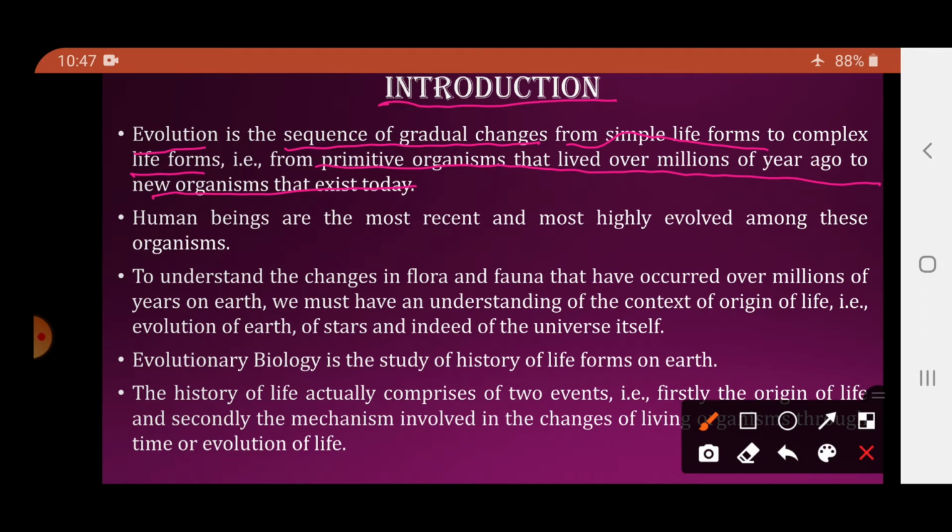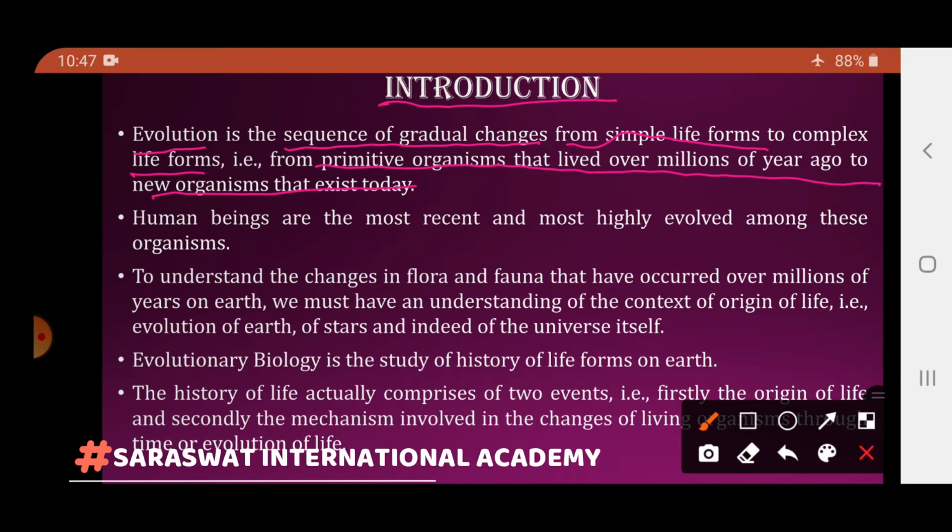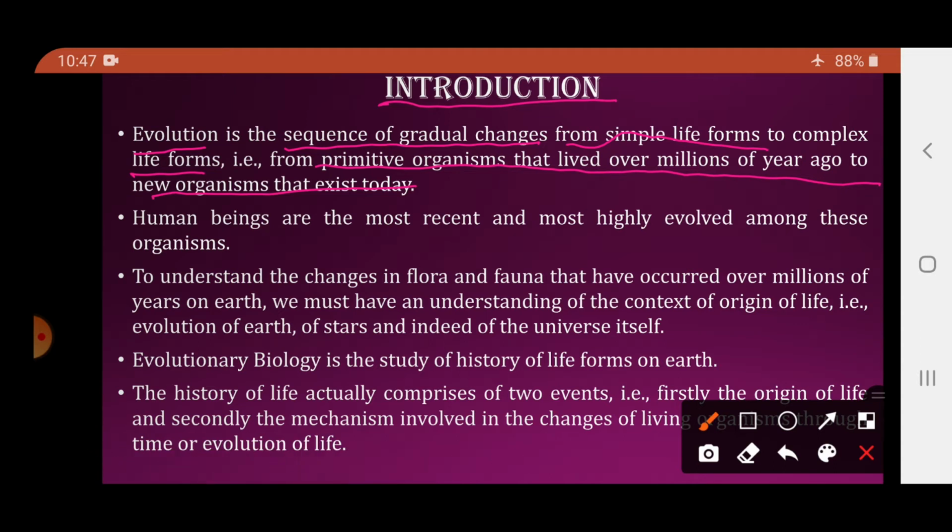So what is evolution? They are the changes which occur in the life forms. Initially whatever life forms were there, they were simpler life forms, and that simpler life form gave rise to the complex life form. Initially the primitive organisms lived over millions of years ago, and now the new organisms exist today.